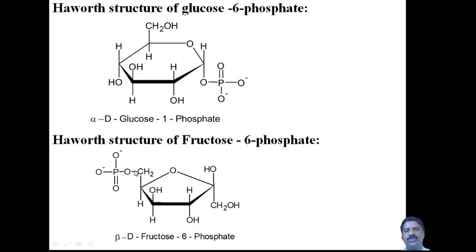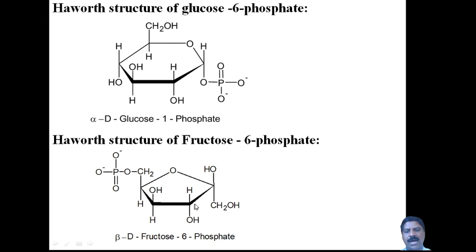You have to write the OH groups here. Numbering: this is 1, this is 2, then 3, 4, 5, and this is 6. The CH2OH group will be there at 1 and at 6.